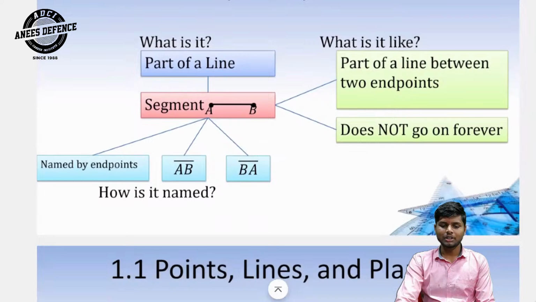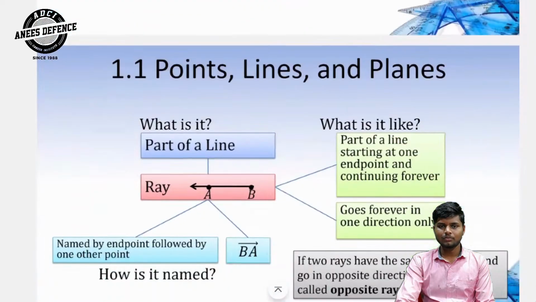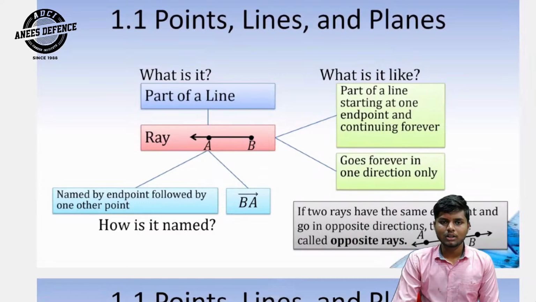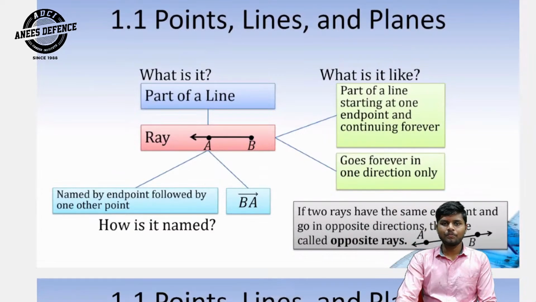Next point is segment. Do you know what is a segment? What is it? Part of a line. What is it like? Part of a line between two endpoints. It does not go on forever. How is it named? Do you know how it is named? Named by endpoints: segment AB and segment BA.